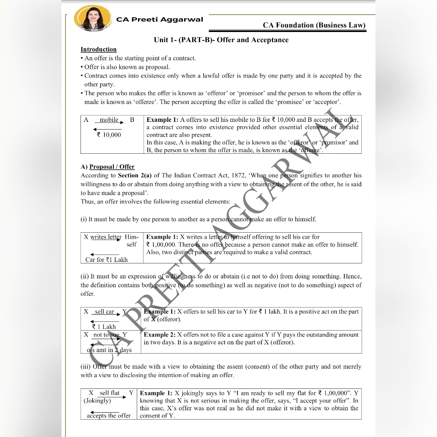In my previous note, I had discussed the essential elements of a valid contract and the classification of contract. In today's session, we are going to start with a new chapter, that is offer and acceptance. And today, we are going to discuss what is the meaning of offer and the kinds of offer.